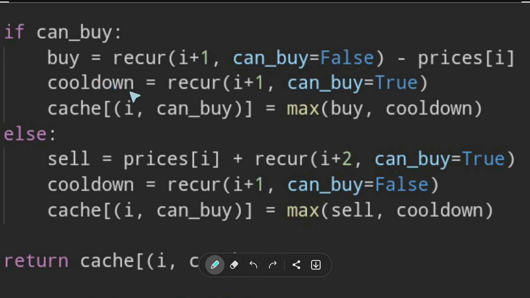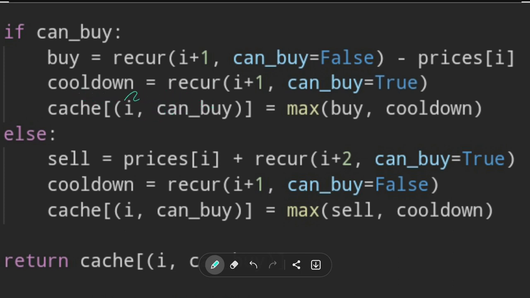If I'm cooling down, then nothing happens on the ith day. So I have nothing to add or to remove, but I'm still asking the recursion, please solve for I+1 day. Can you buy? Yes, you can buy. Because remember, the argument is only whether I can buy today. So if I can buy today, and I'm cooling down today, then I can also buy tomorrow. Okay, and now I solved for I+1, but I solved in two cases. What is going to be the best case, the max profit, the maximum of whether I bought on the ith day or whether I cooled down on the ith day. And I add it to the cache.